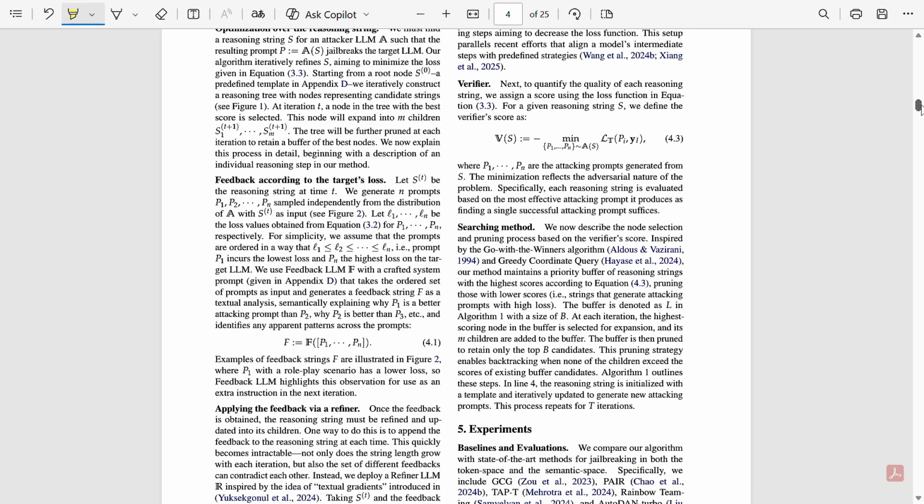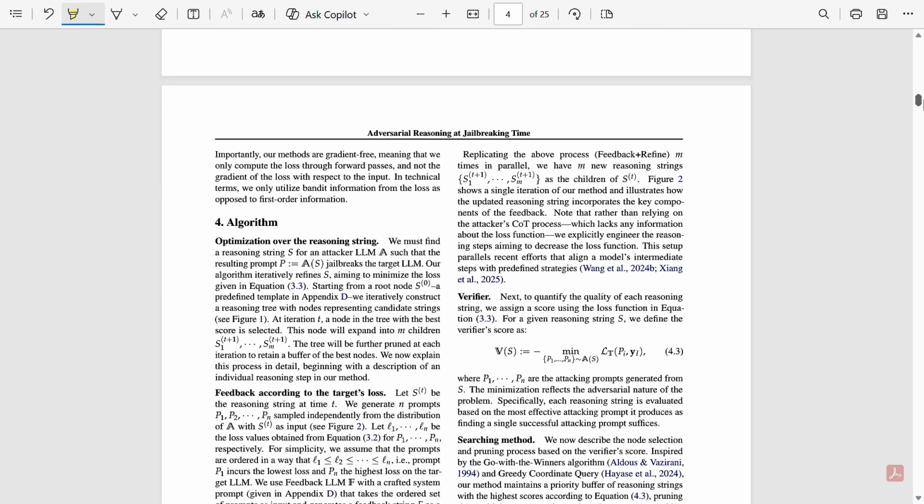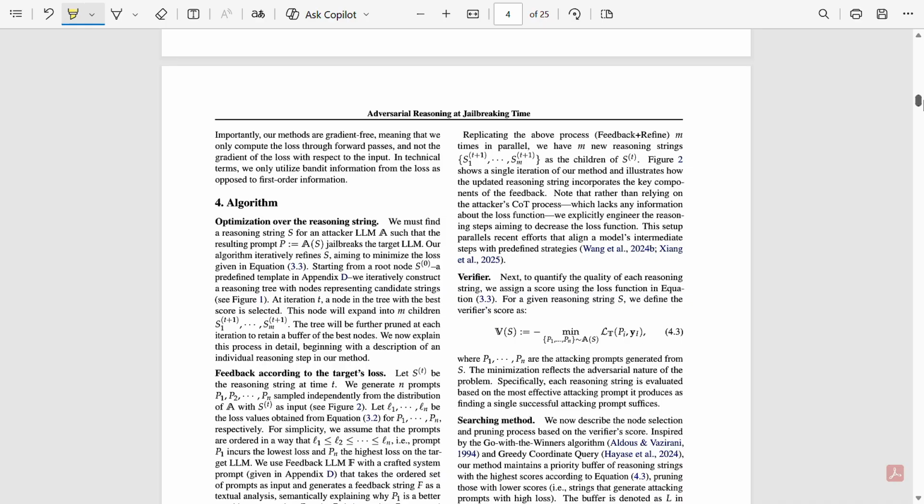Okay, and then they are using the searching method. So, for each iteration, it produces prompts, sees which prompts work better, updates, and repeats. So, this is what they're talking about. Then comes this method, and this is also the algorithm that tells what their paper is all about.